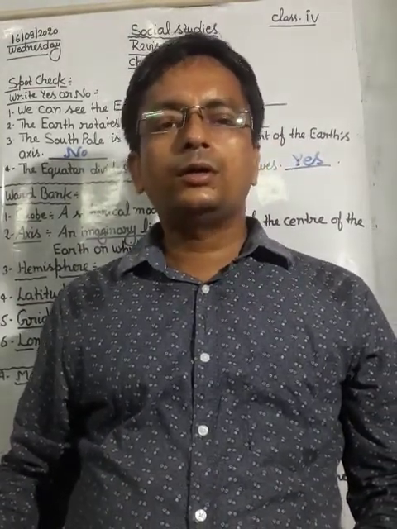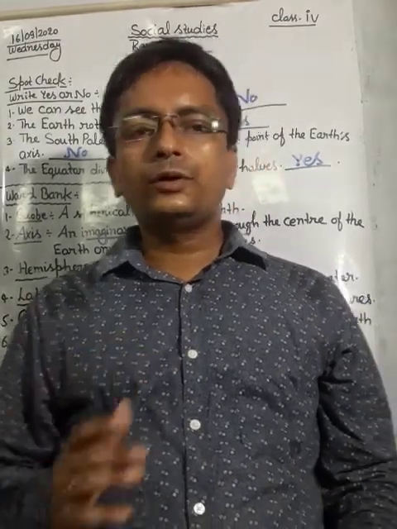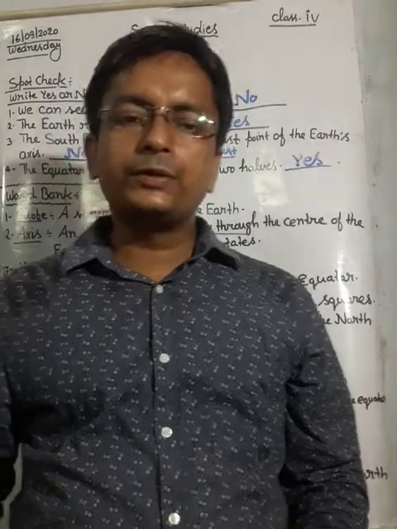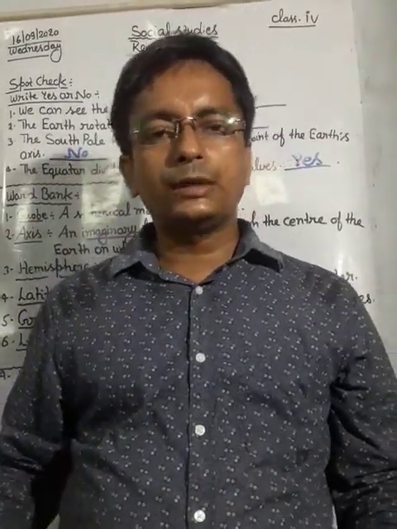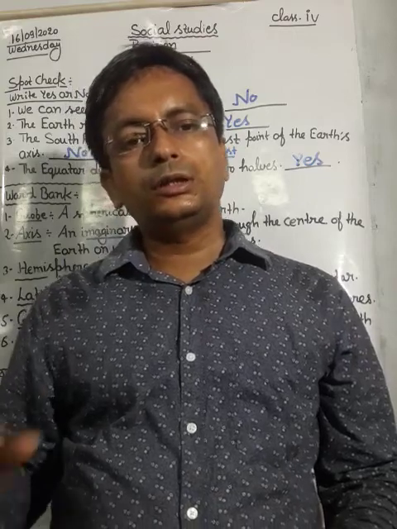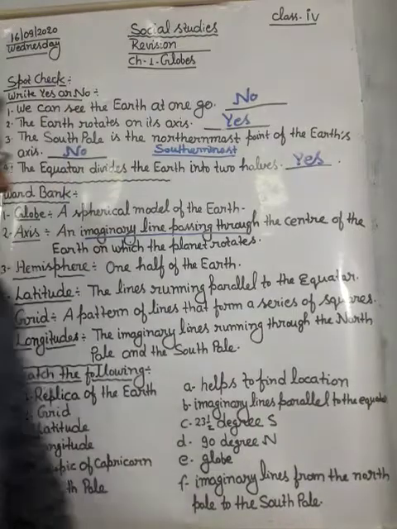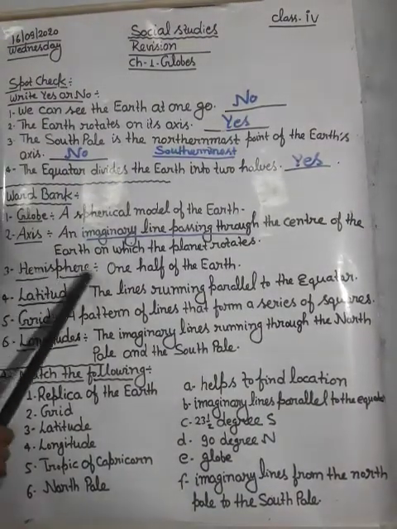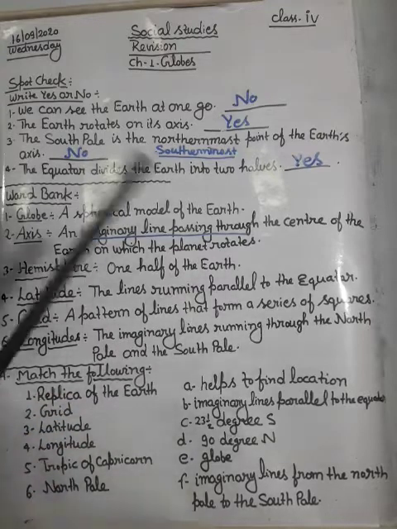The upper half is called the northern hemisphere. Each half separately is called a hemisphere.